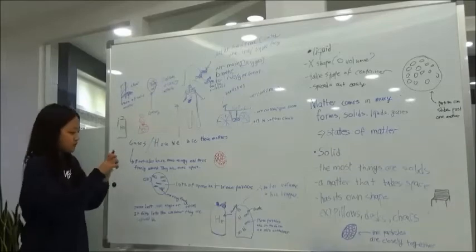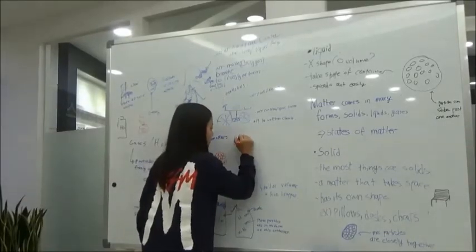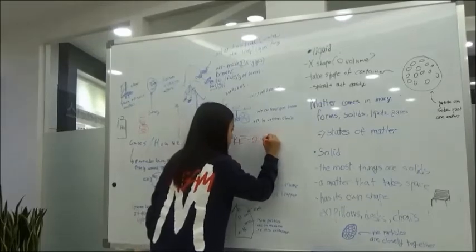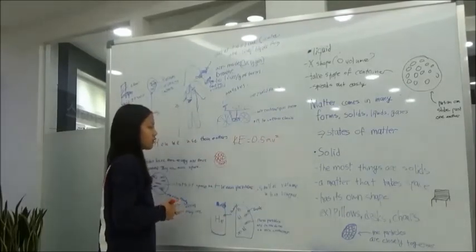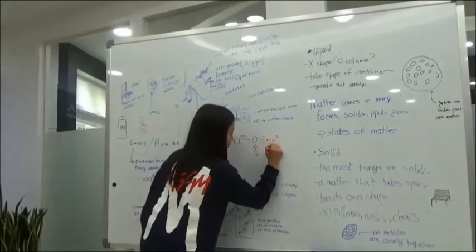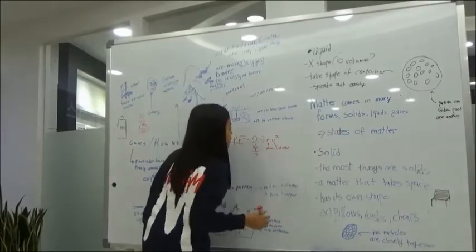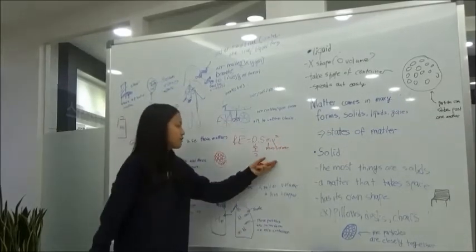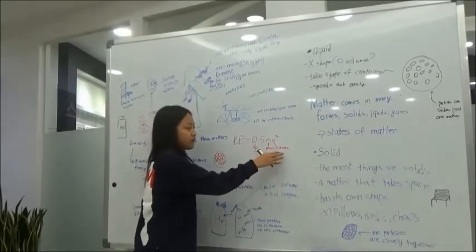So if there's a kinetic energy equation, I think it is this. Oh, interesting. What does that mean? This means half. This is mass. This is volume. I don't know why I suddenly turned this into a math class. So kinetic energy goes half by mass and volume as well.